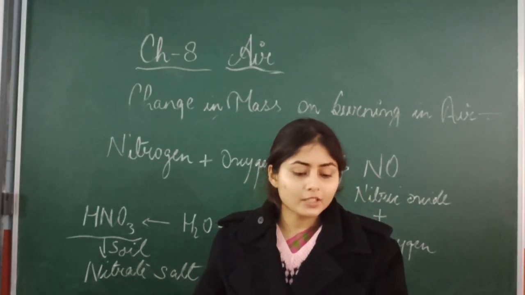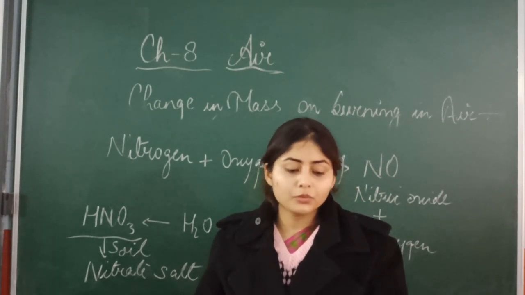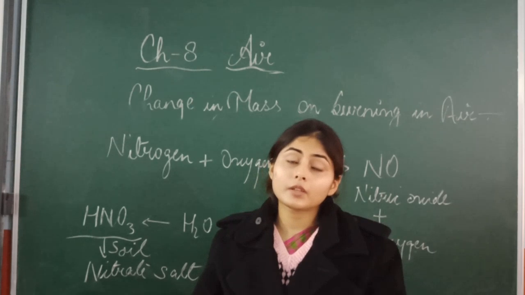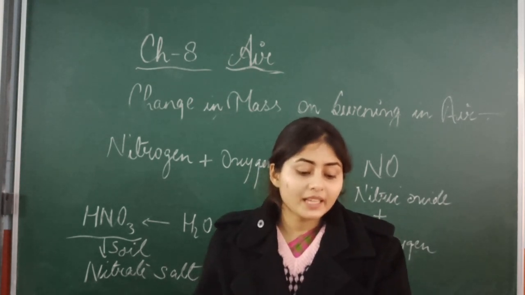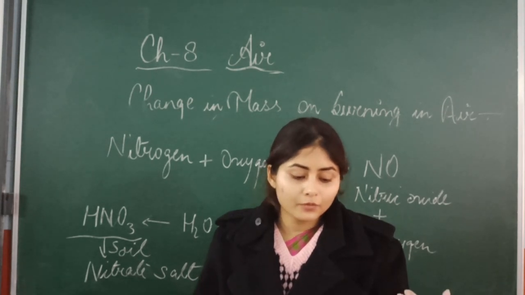So first point is, as liquid, nitrogen has a very low boiling point. So that's why it is used to preserve blood, corneas present in our eyes, and donated organs. Then come to the second point: being chemically inert, it is used for filling food packages.